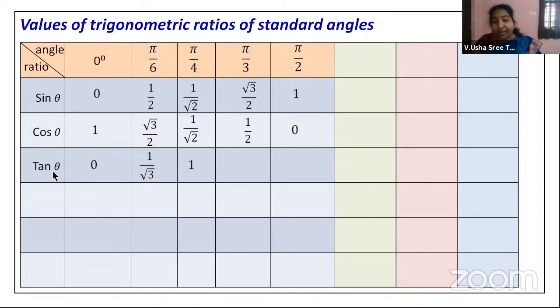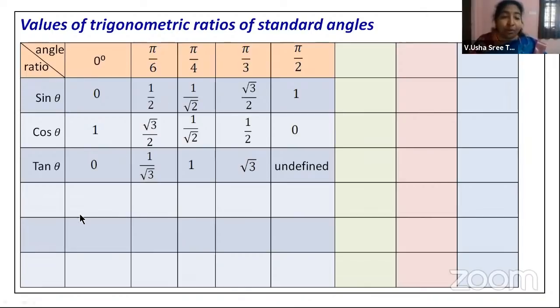Tan 60 is root 3 by 2 divided by 1 by 2, which is root 3, and tan 90 degrees is 1 by 0. Any number divided by 0 is an undefined value. In a few books it will be taken as infinite also, because infinity is also not defined.